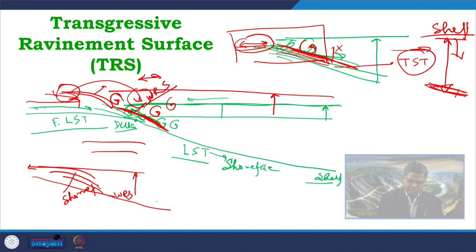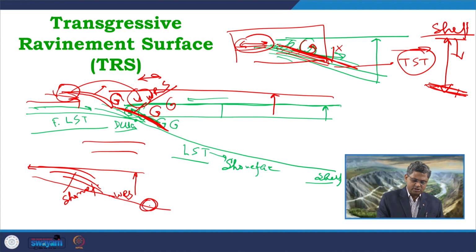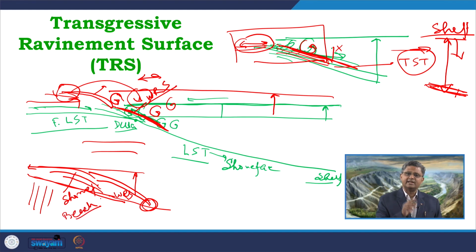Sometimes from the much deeper part, the shelf area, deposits may come over here and can onlap. So, we can get shelf deposits overlying the underlying units. Now, what are these underlying units below this particular surface? These are dominantly the beach deposits. Now, what are these beach deposits? That includes the shore environments. So, it can be foreshore, it can be shore face, it can be the backshore.